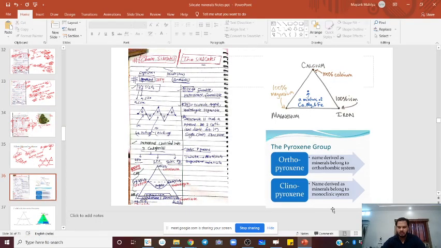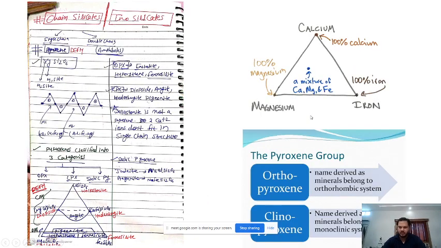So there are two important mineral groups: one is pyroxene, OPX and CPX. There is also a third class which is often missed in exams, we also forget it, that is sodic pyroxene.